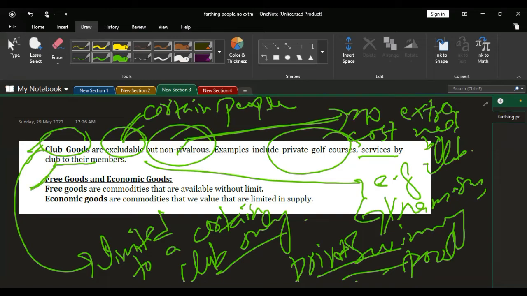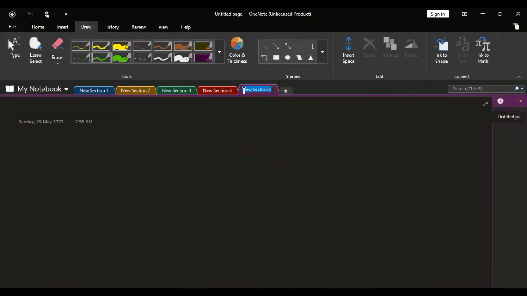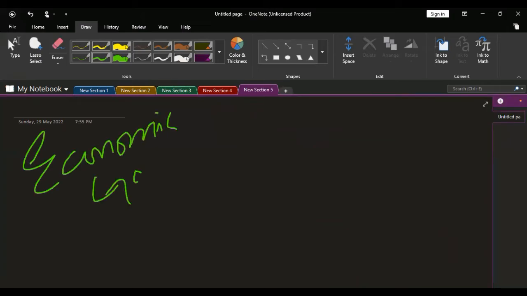Next are free goods and economic goods. Economic goods are those goods for which we have to expend our money.